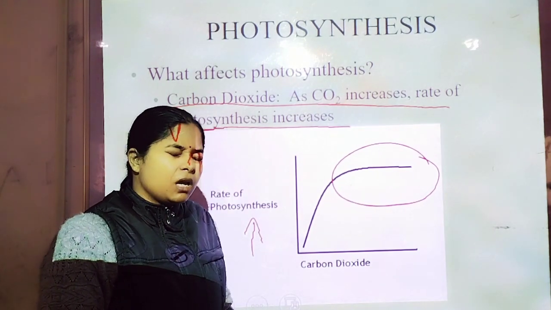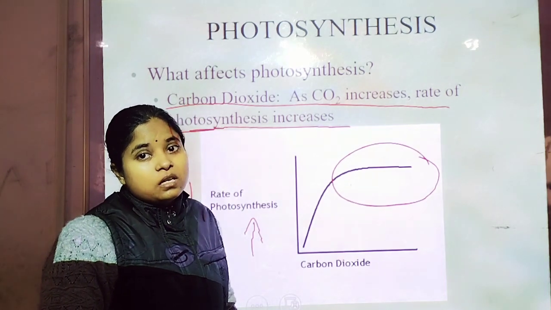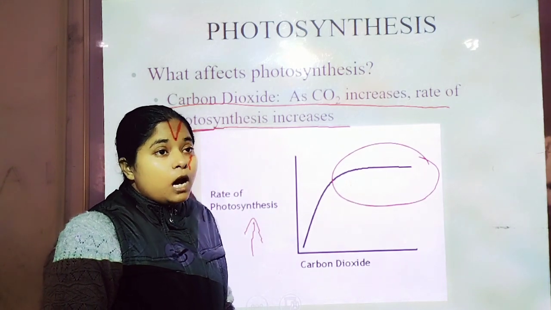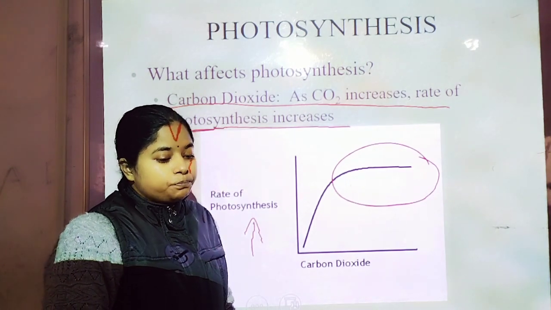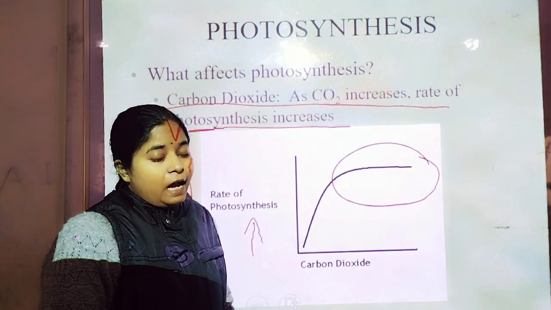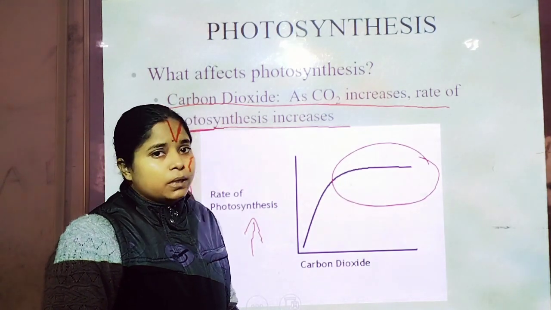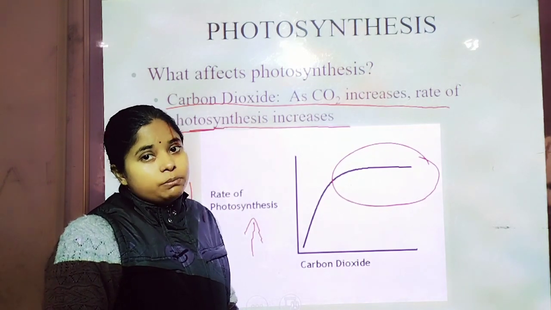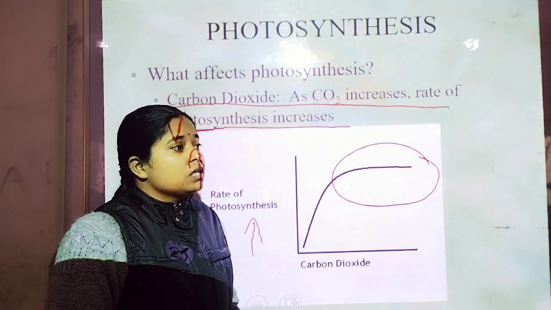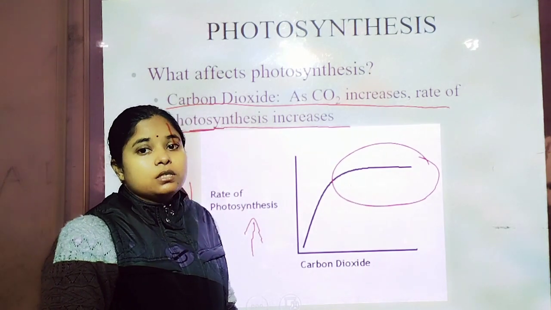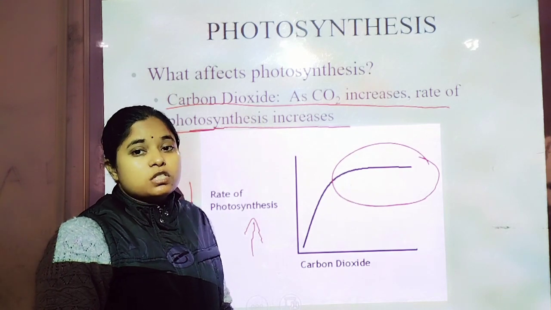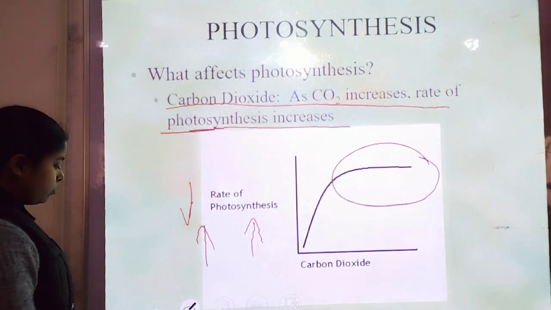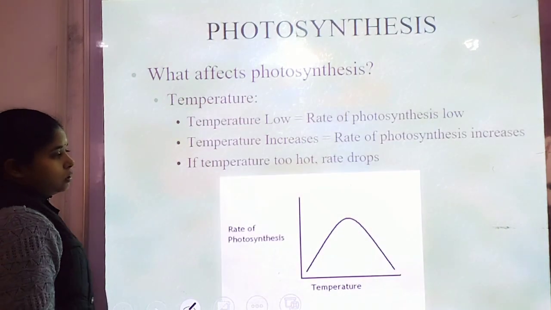The rate of reaction may increase with the increase in the concentration of enzyme and substrate, but up to a limit, because no more enzyme is available for binding with the carbon dioxide. The enzyme Rubisco is limited in amount. That is why there is no further increase in the rate of photosynthesis with further increase in carbon dioxide. So it is an important aspect of carbon dioxide.